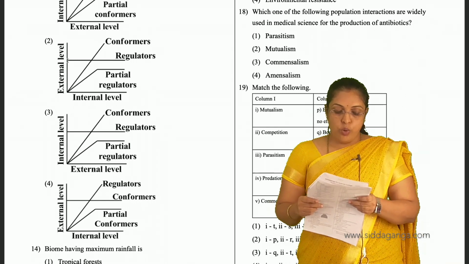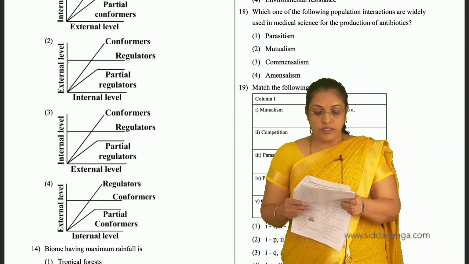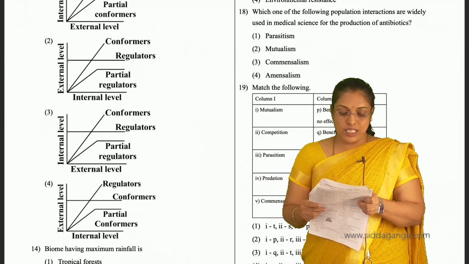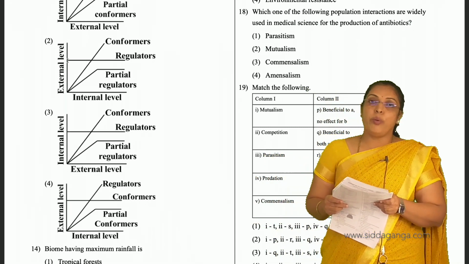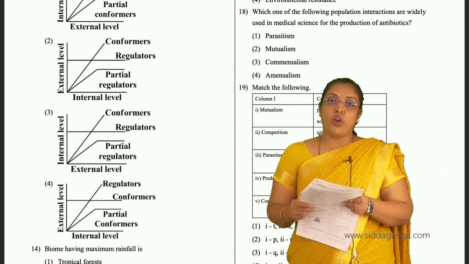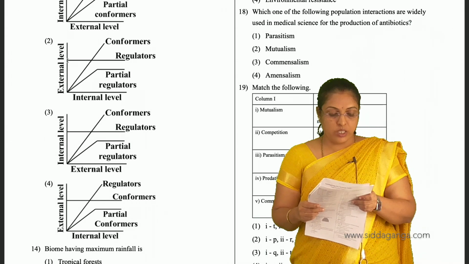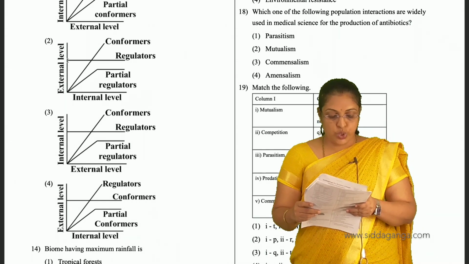In that, partial regulators and regulators, conformers. This is the correct diagram which represents the response of biotic organisms to abiotic factors. So third is the answer for the 13th question.